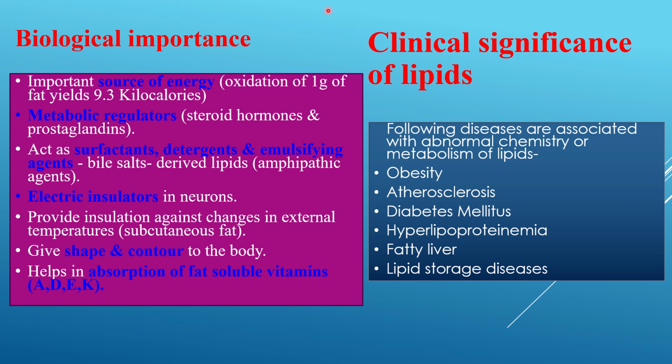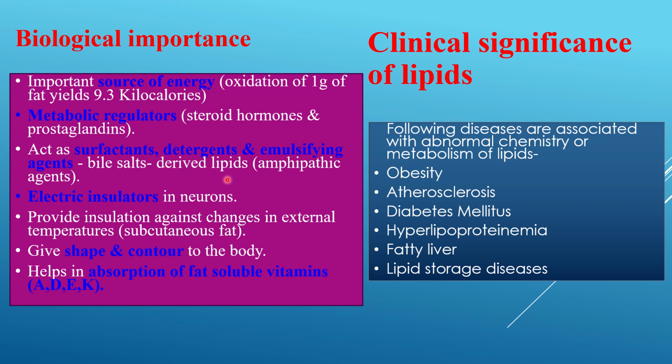Let's discuss the biological and clinical importance of lipids. Biologically, it is a very important secondary source of energy. The primary source is always carbohydrate. One gram of fat on being burned in oxygen gives 9.3 kilocalories of energy, which is the highest out of all the biological molecules like carbohydrates and proteins. Then they act as metabolic regulators. The main regulators are steroid hormones and prostaglandins.